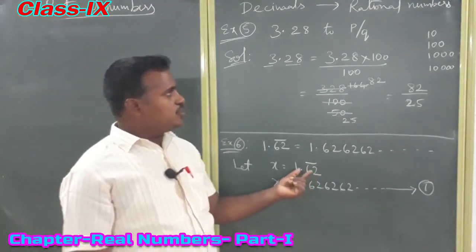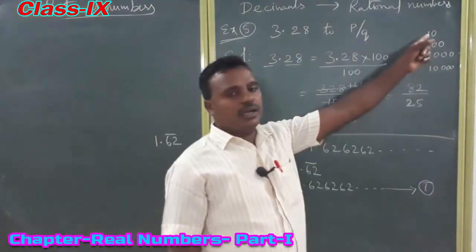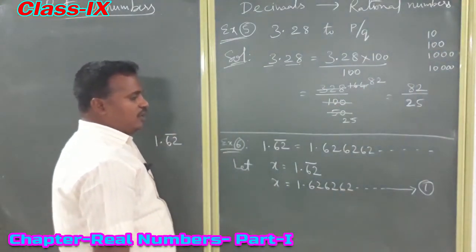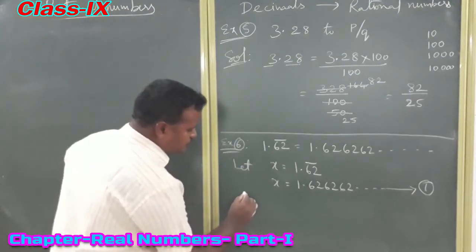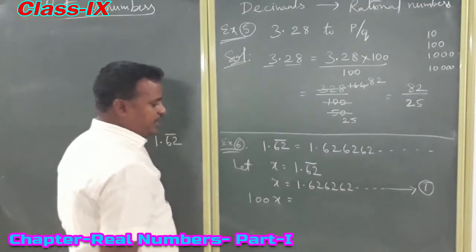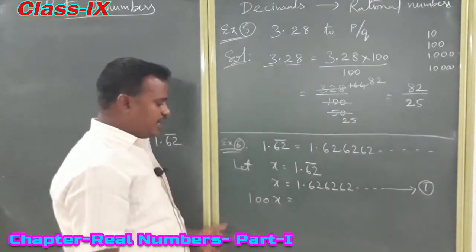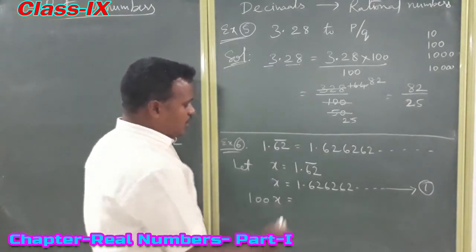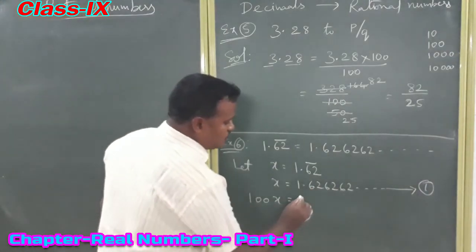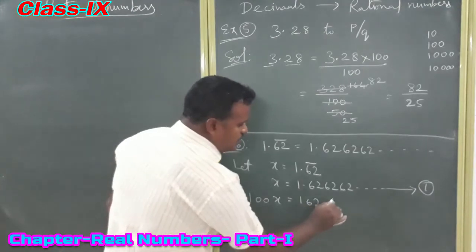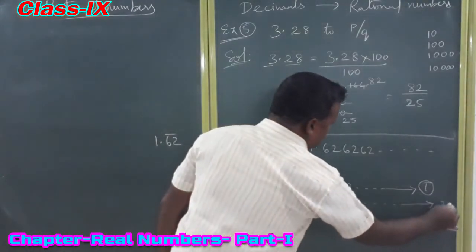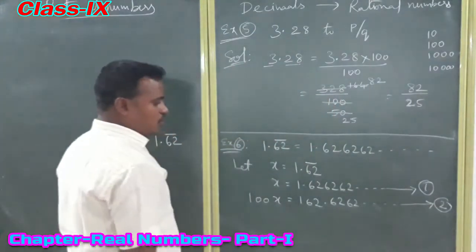So the multiple of 10 is 100. So you have to multiply the equation by 100. So 100x equal to 162.626262, it is also going on. Take this as equation 2.